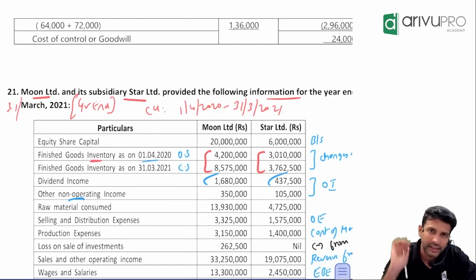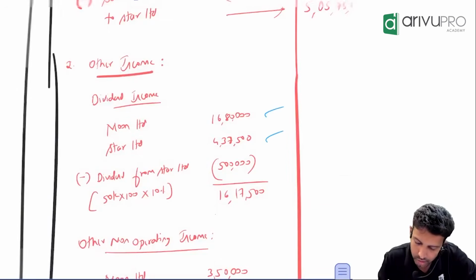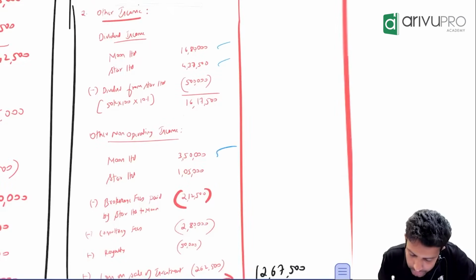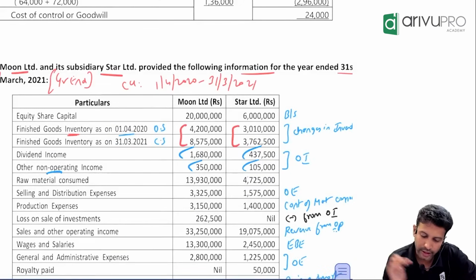Non-operating income. Do we have any category called non-operating income? No, I mean this also, where will it come? Other income only. 350 and 105. I've taken 350 here, it is there. 350 and 105. Other things we'll see later. Okay, next, what else is there?